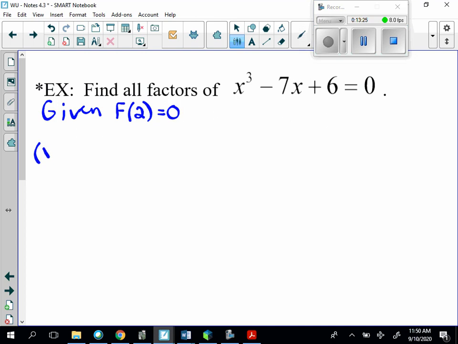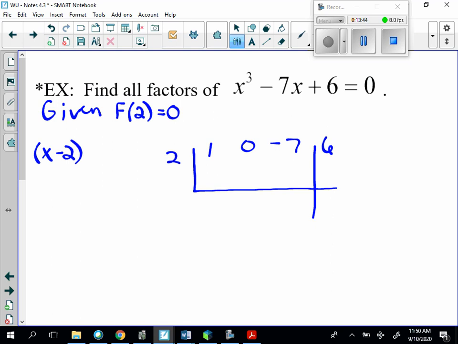So x minus 2 would be a factor. So 2 would go on the outside. We have 1, 0, negative 7, 6. Keep in mind here that this is x cubed plus 0x squared minus 7x plus 6, equals 0. And you can also say that it's just equal to f of x.